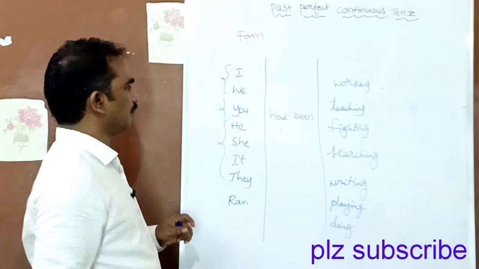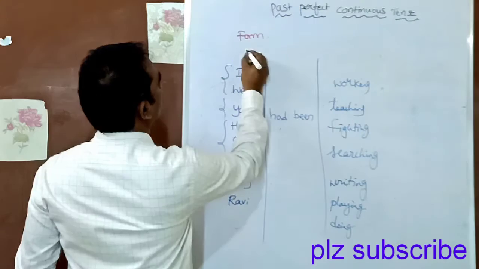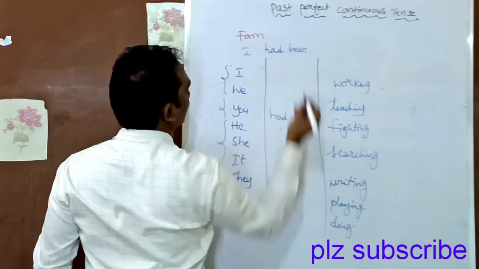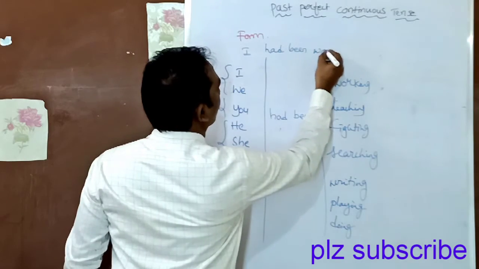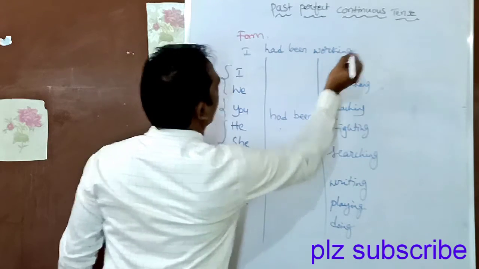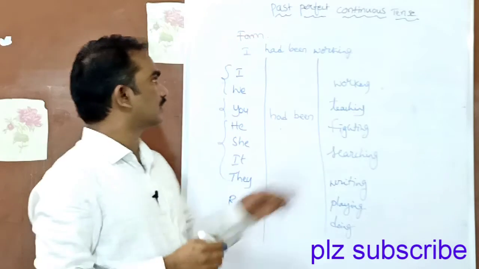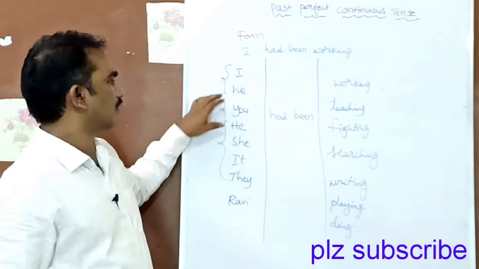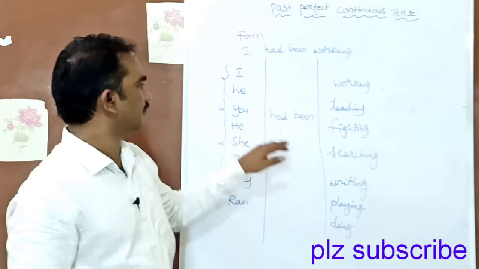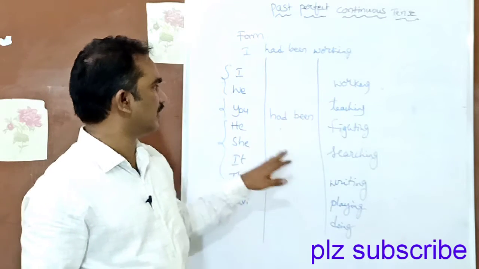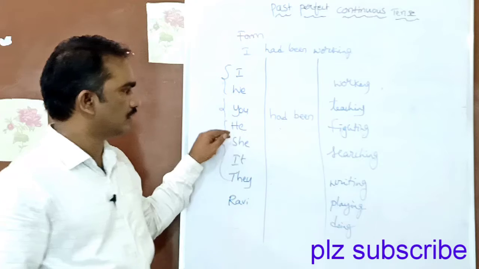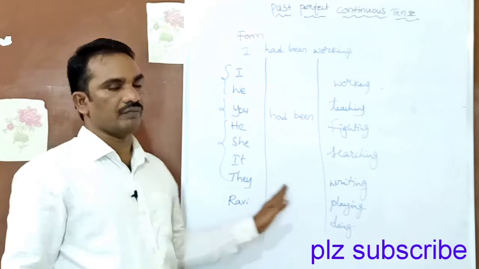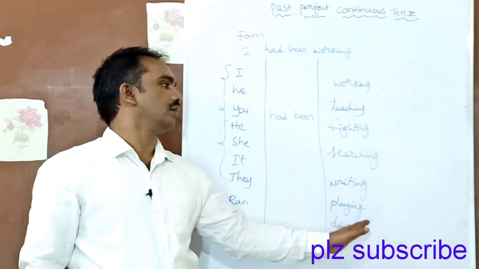Very simple. You can write like this: I had been working for 10 years, for 2 years, for the whole day, etc. We had been teaching, we had been fighting, you had been searching, he had been writing, they had been playing, Ravi had been doing homework.